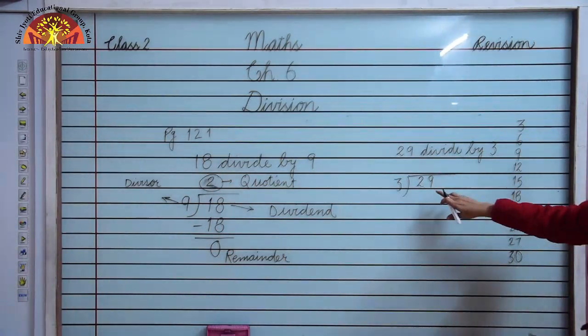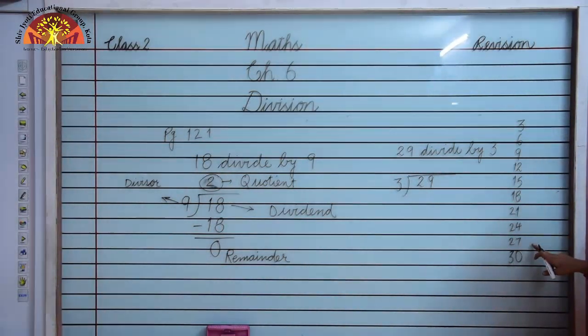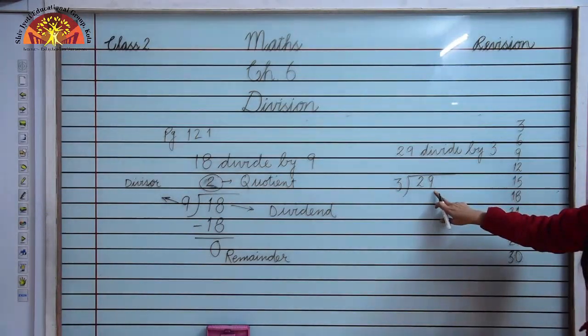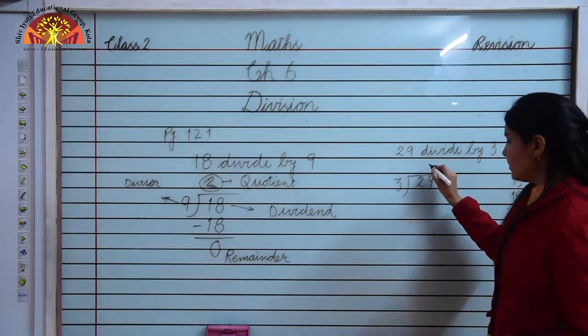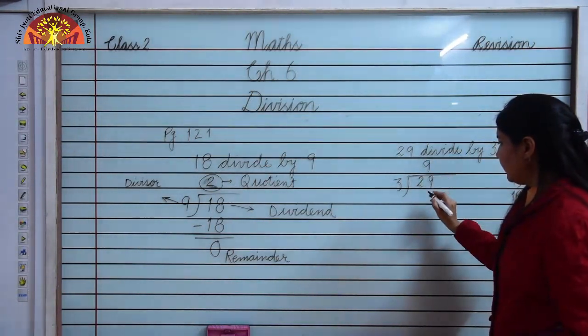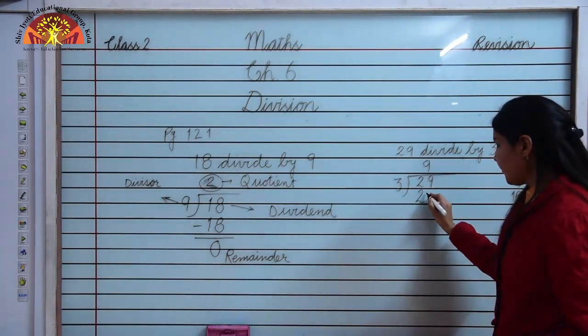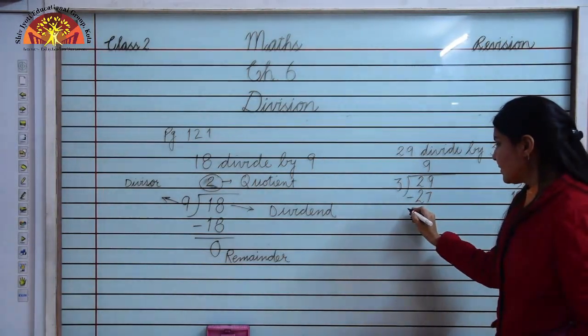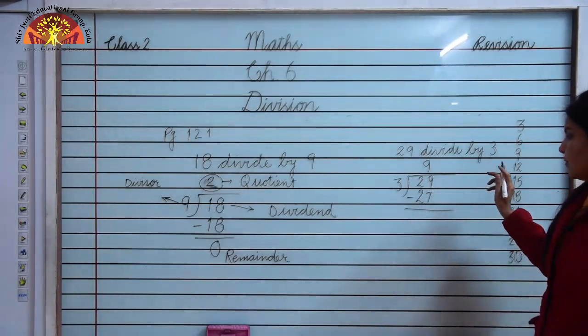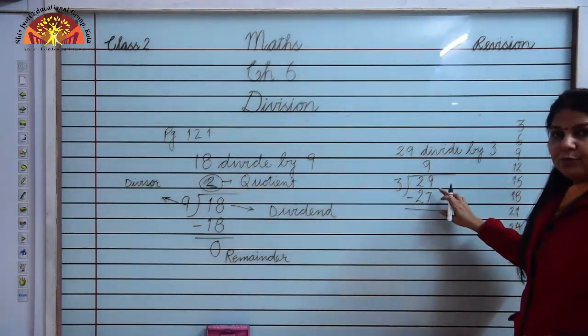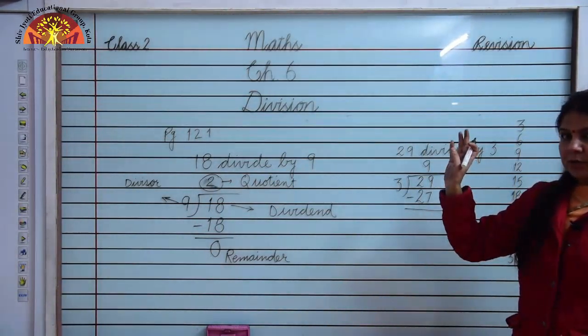Here you can see 29 is not there in the table of 3. So we will take the number just before it which is smaller than 29. It is 27. So we will speak the table of 3 till 9. Then we will get 27. Okay. Now we will subtract 27 from 29. When the numbers are close to each other, we will count on the fingers.